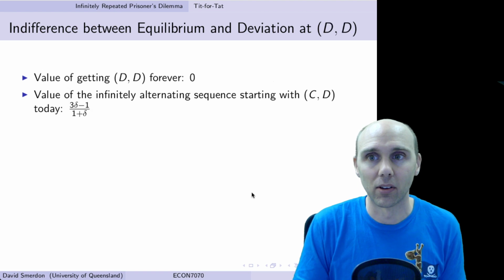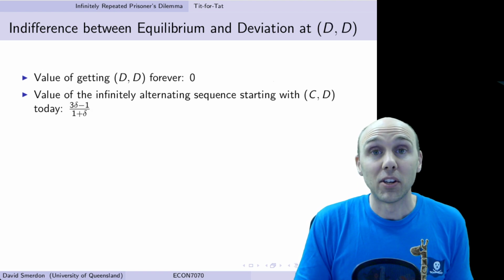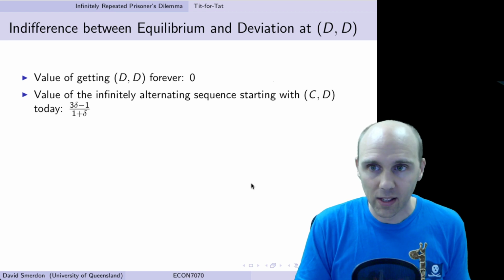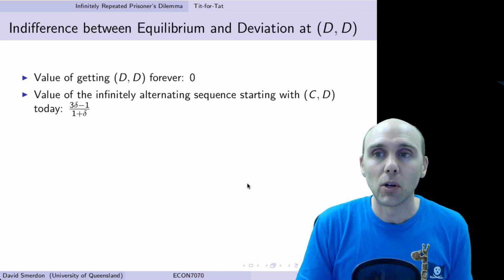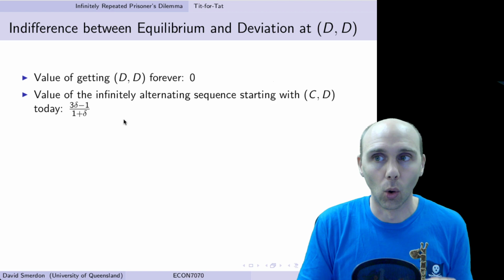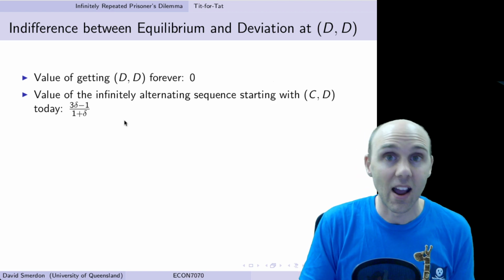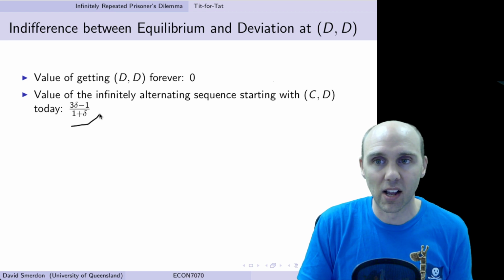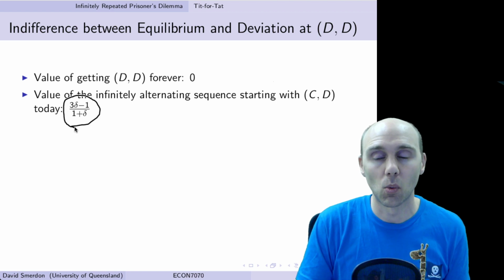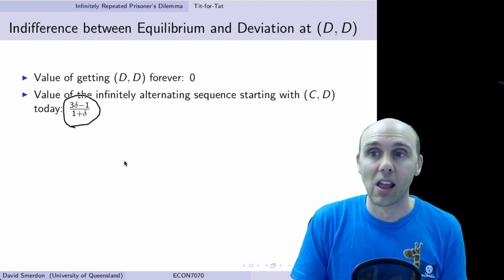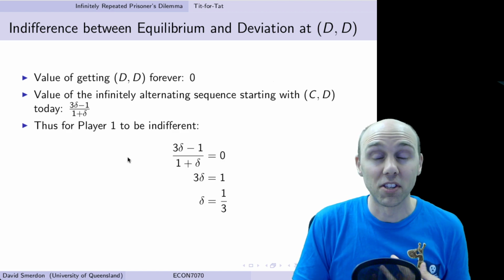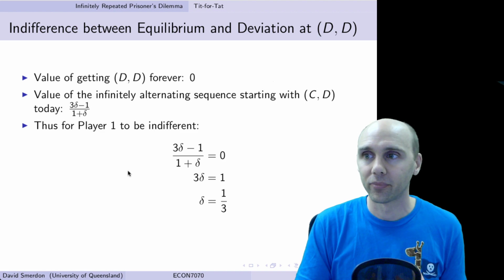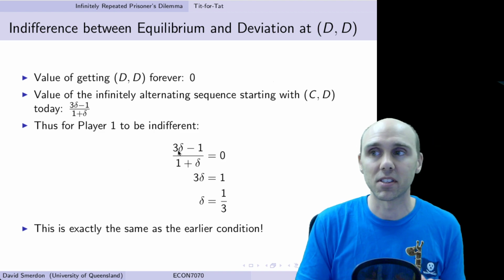So let's check those. What's the value of getting DD forever? Well, that's just 0 in every period. What's the value of the infinitely alternating loop starting with CD and then going to DC? Well, it's similar to the other payoff, just slightly different. 3 delta minus 1 over 1 plus delta. We set those equal, and what do we find? Delta's equal to a third. Exactly the same as the earlier condition.